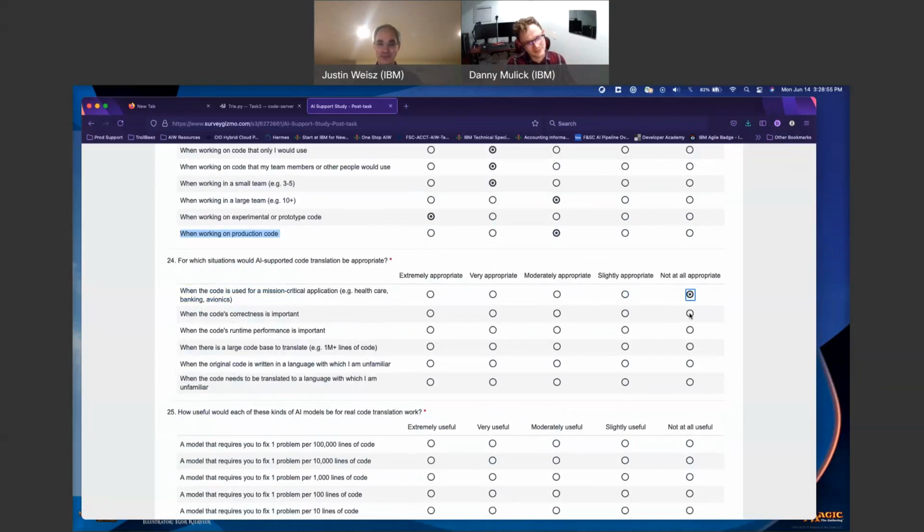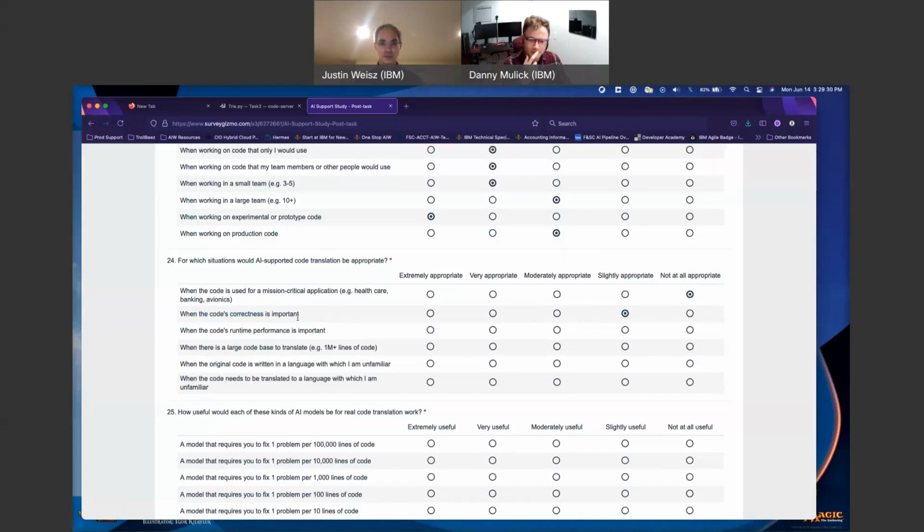Can I ask for an elaboration on correctness, as in style, syntactical correctness, or functional correctness? Oh, functional correctness. Okay, when the code's functional correctness is important, I would say slightly more appropriate than mission critical applications. Oh, did I break this? Okay, there we go. If you highlight a word and then you click on the form, that was weird. Correctness, because I do have an idea that this may work, it is slightly appropriate as a first draft. That's what I would see.